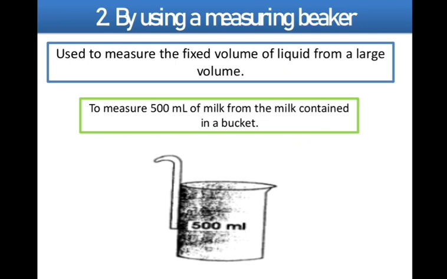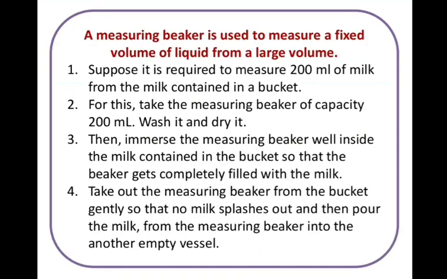If I want to measure 200 milliliter of milk from the milk container, what do I have to do? I have to take a beaker of capacity 200 milliliter. Then I have to wash it and dry it. Then immerse this beaker inside the milk container so as to completely fill the beaker.